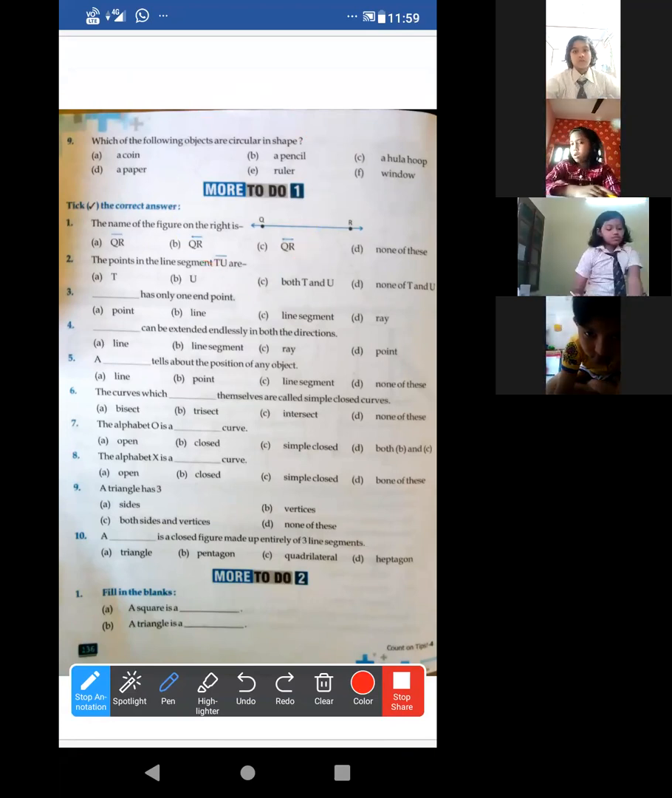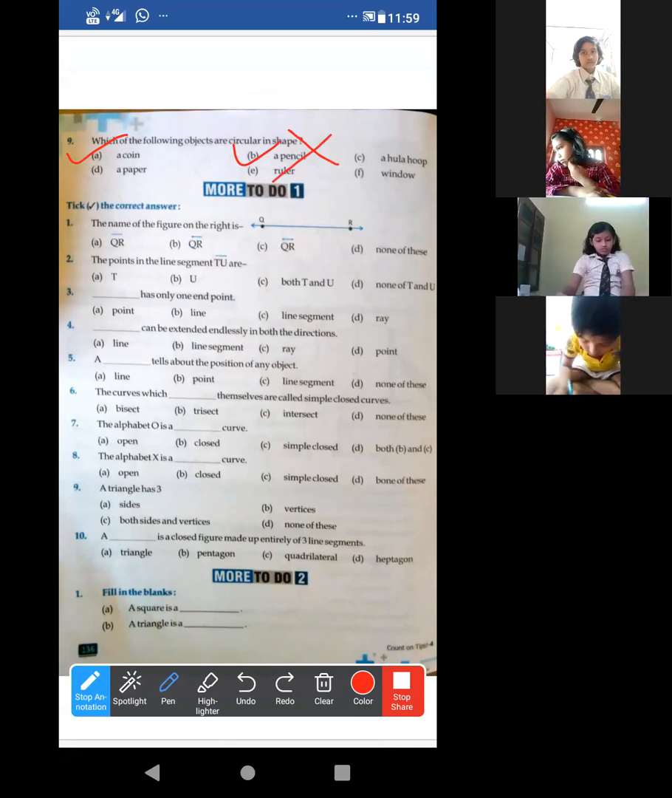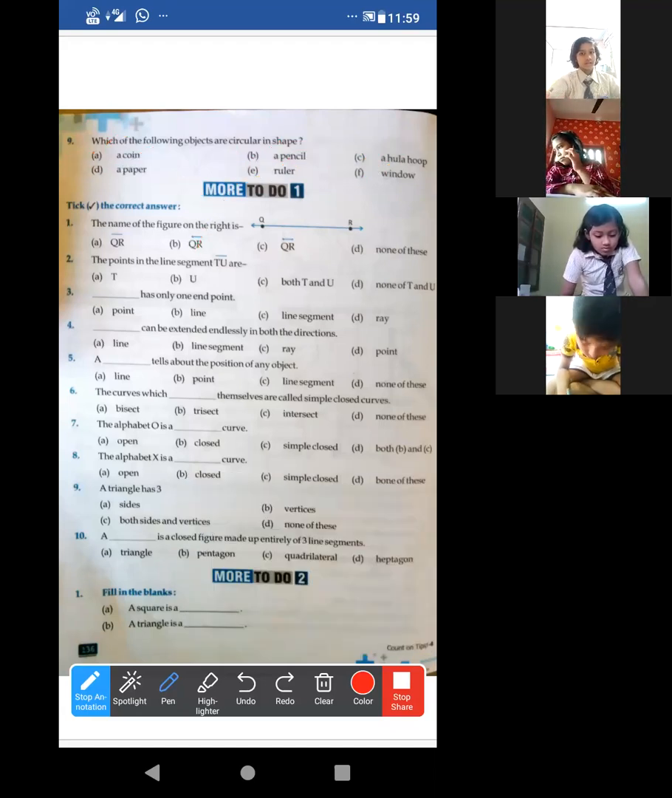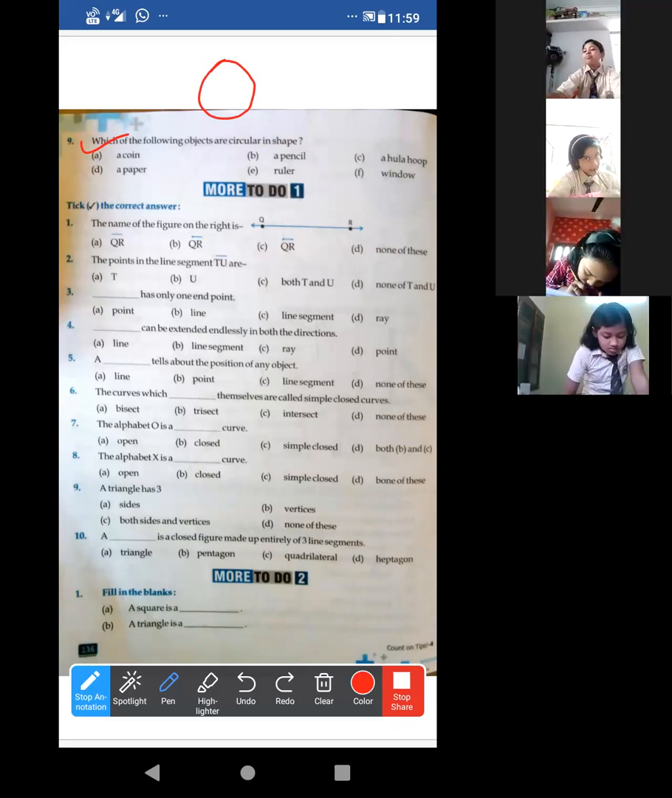So which one? A coin? A pencil? No, a pencil will never be. A hula hoop? Window? Ruler? A paper? No, only the answer will be a coin. It looks like a circle. Okay?